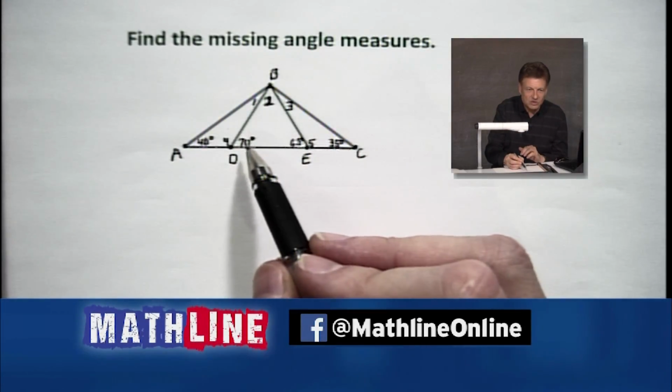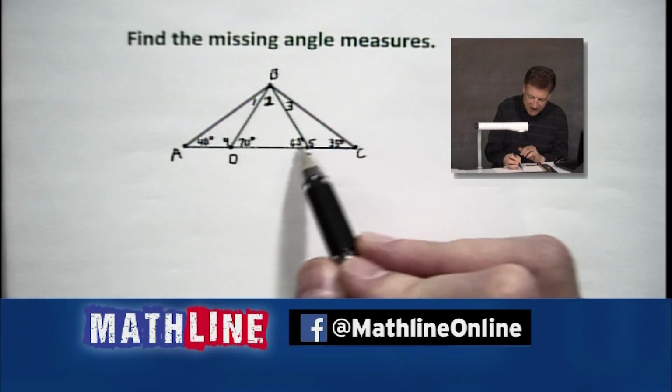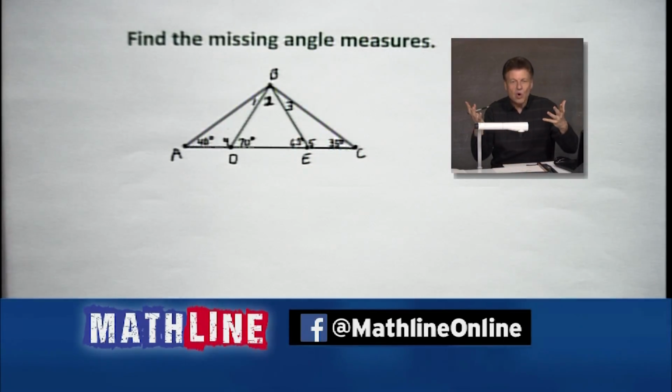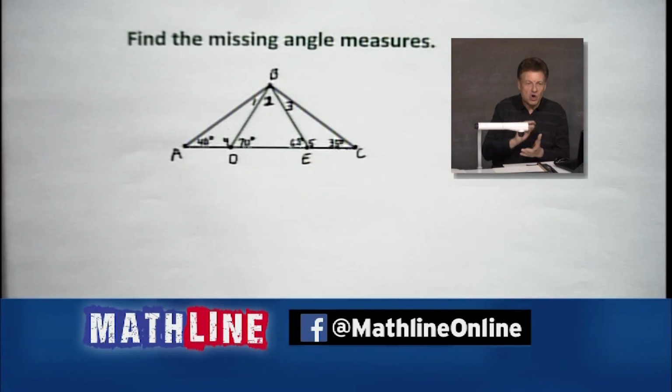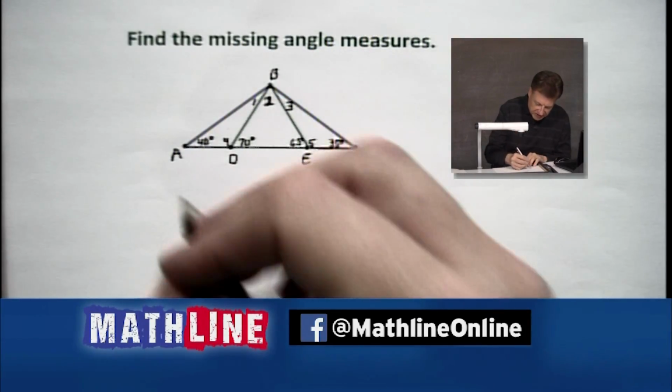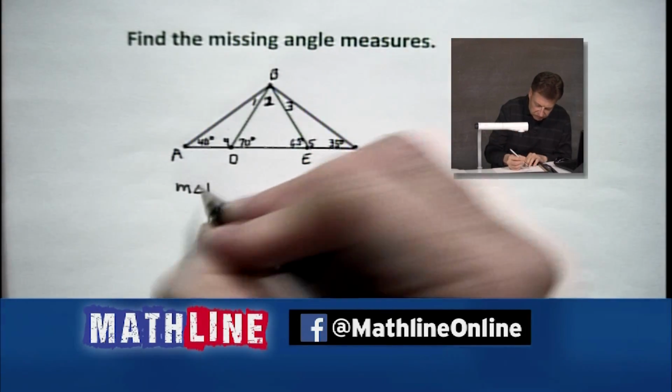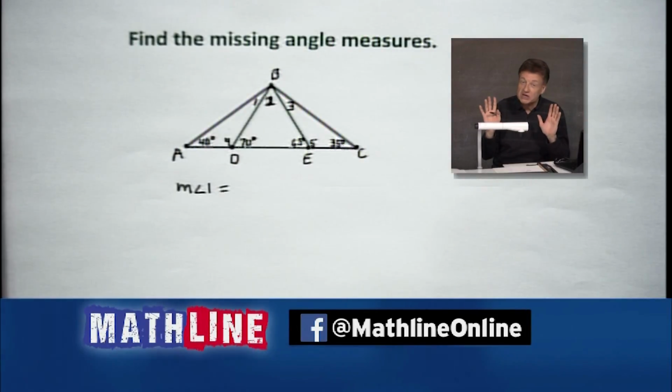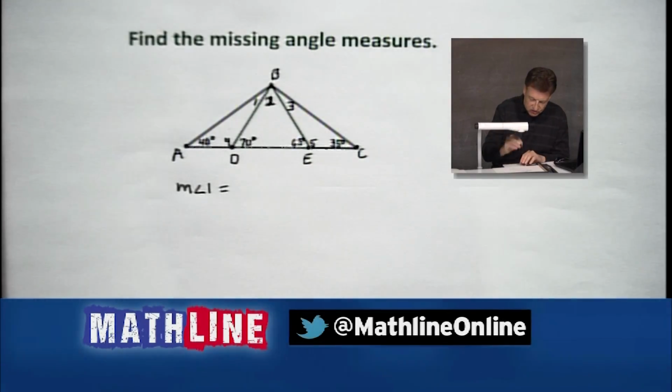4 and 70 will add up to 180. 65 and angle 5 will add up to 180 degrees. So lots of ways to work through this problem. So let's go through and see what we would do. And again, because there's so many tricks that we start learning, there may be more than one way to get through the problems. Just trust me on that.